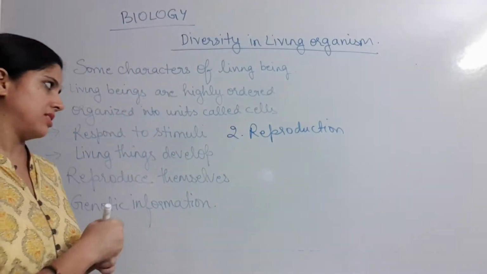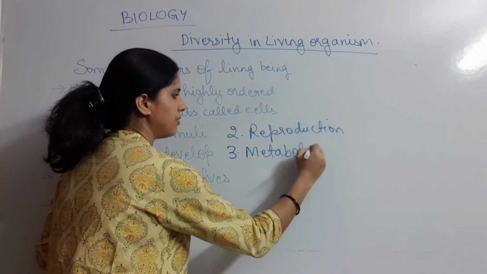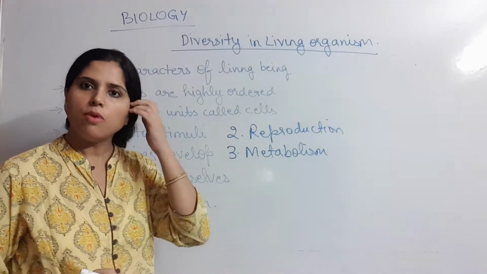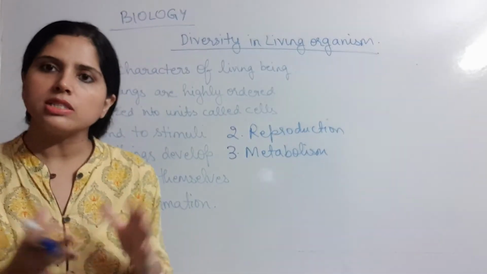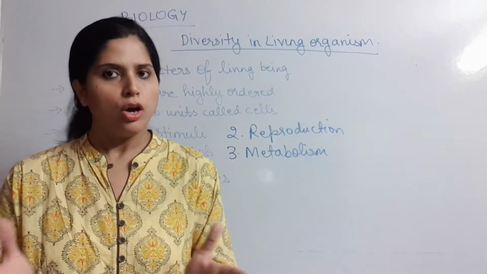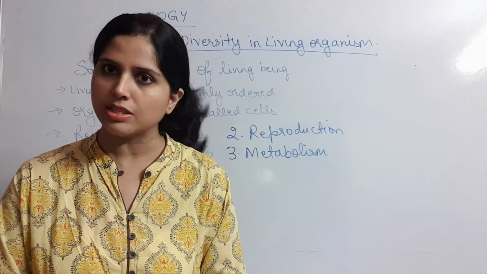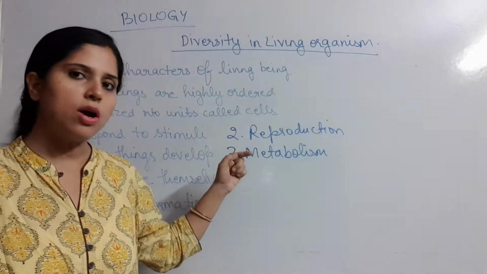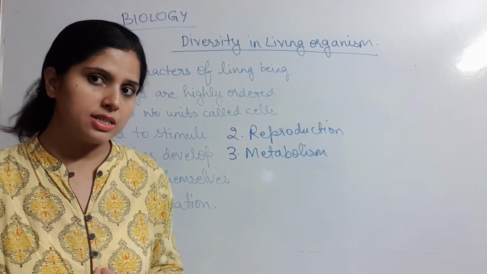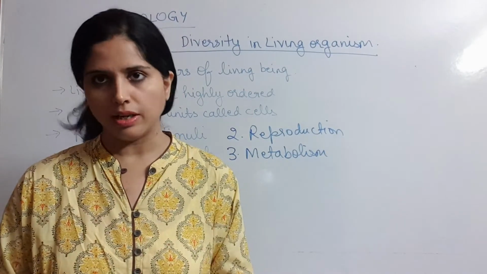Next, third is metabolism. Metabolism is divided into catabolism and anabolism. Catabolism is to break and anabolism is to make. Likewise, there are photosynthesis and respiration. Photosynthesis is where glucose is formed, respiration is where breakdown of glucose occurs. So metabolism is seen only in living things. So metabolism is a defining property, a defining feature of the living world.